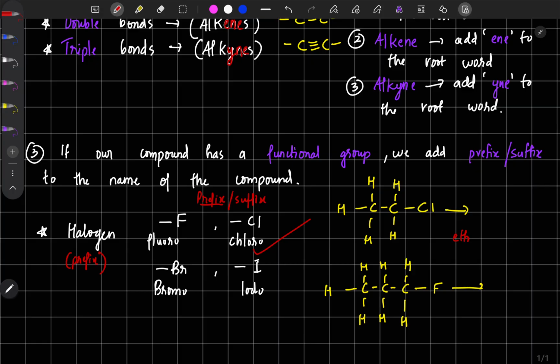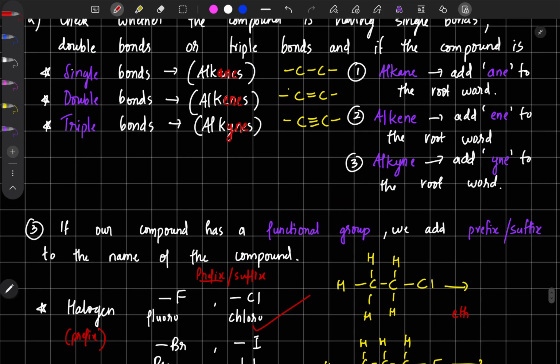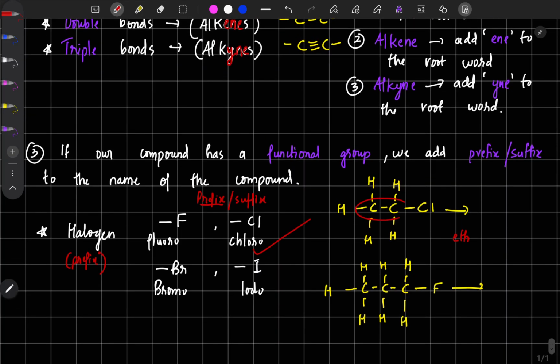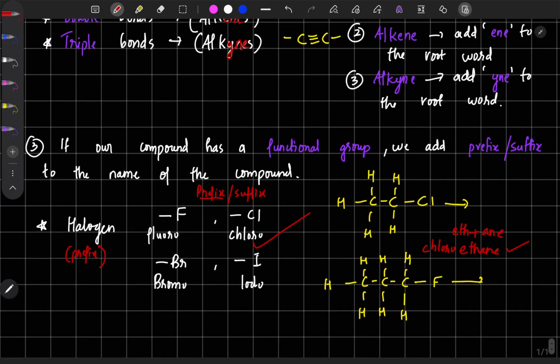Plus, the second thing you need to look at is whether the compound belongs to alkane, alkene, or alkyne. Look here, between carbon atoms there is only a single bond. Then that means our compound is an alkane. So ethane is our word. But there is a functional group substituted, so you have to write chloro before this ethane. So we will get chloroethane. That is the name of this compound. Now come to the second compound.